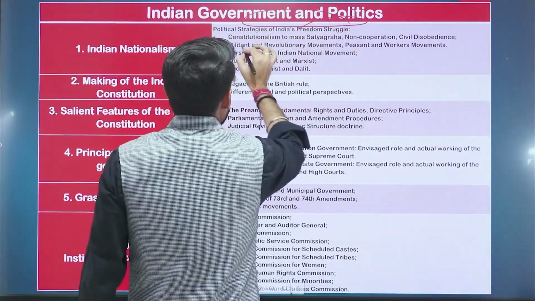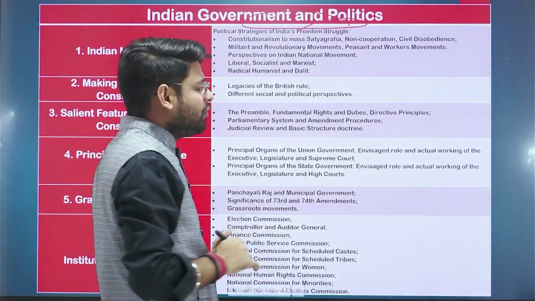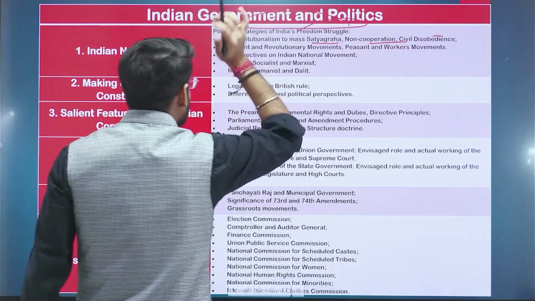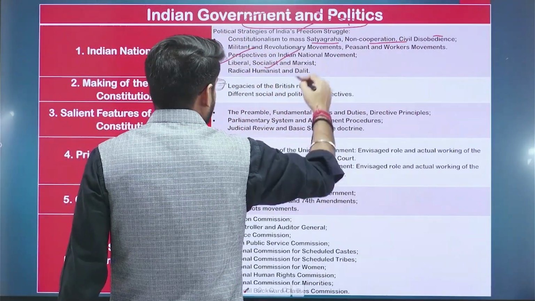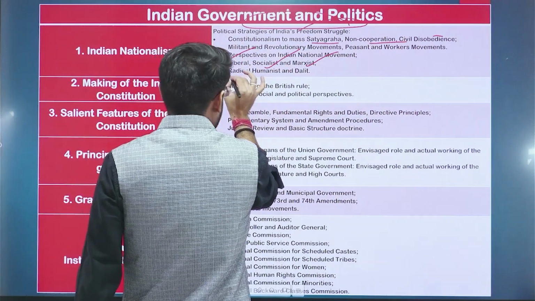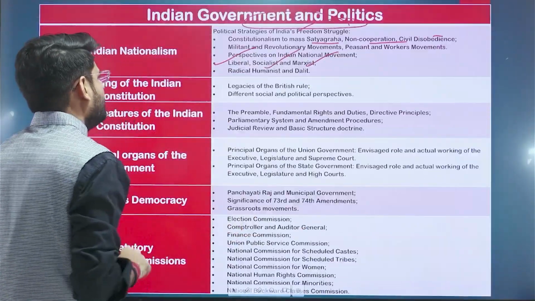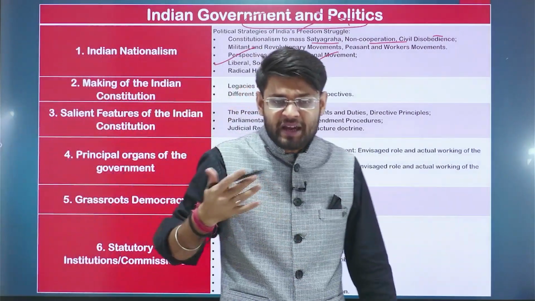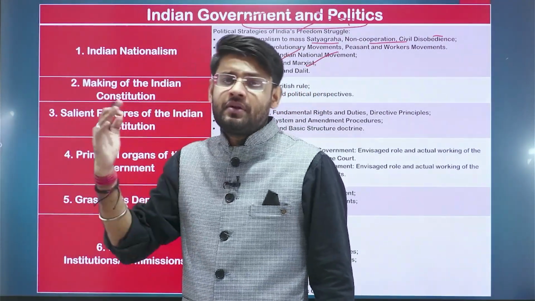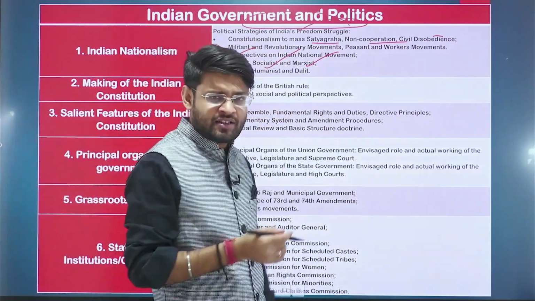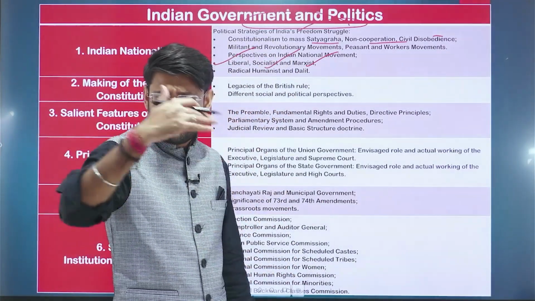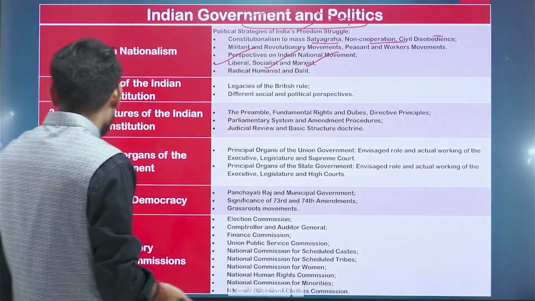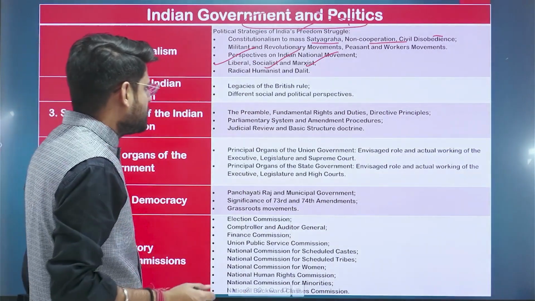In the paper, section B will discuss Indian nationalism, how the political strategies of the freedom struggle have laid the foundation stone of the Indian constitution, starting from the Satyagraha to the non-cooperation and civil disobedience movement. We will also see the liberalism and socialism concepts of Indian nationalism. We will also see the radical and humanism approach of the Indian constitution and Indian nationalism. We will see how the Indian constitution was made, the history of the Indian constitution, starting from the 1773 Act to the 1947 Act, covering all these important acts: 1833 Act, 1858 Act, 1909 Act, 1919, 1935. All these acts we will cover. What are the salient features of the Indian constitution, right?